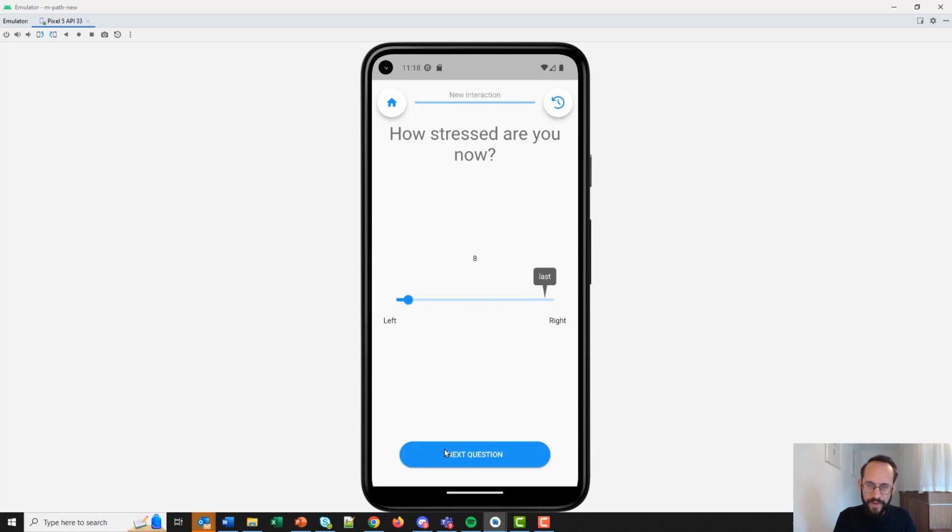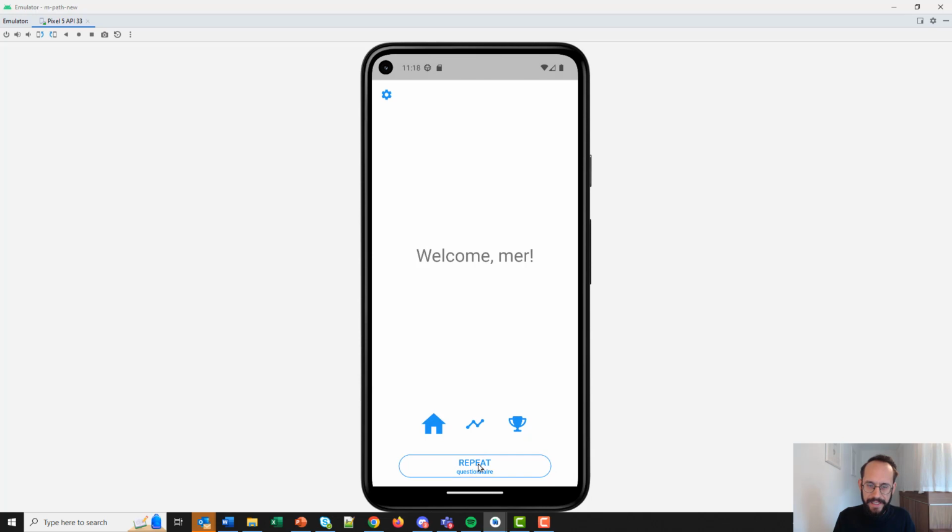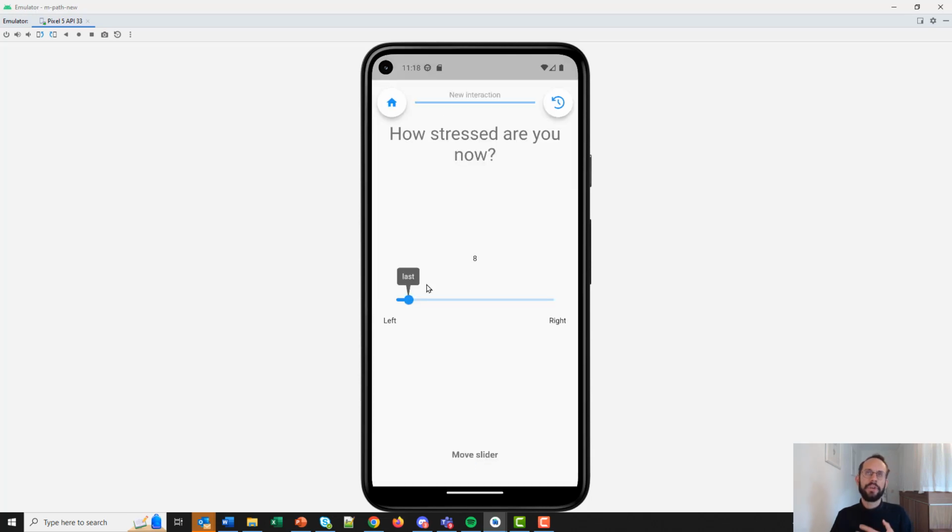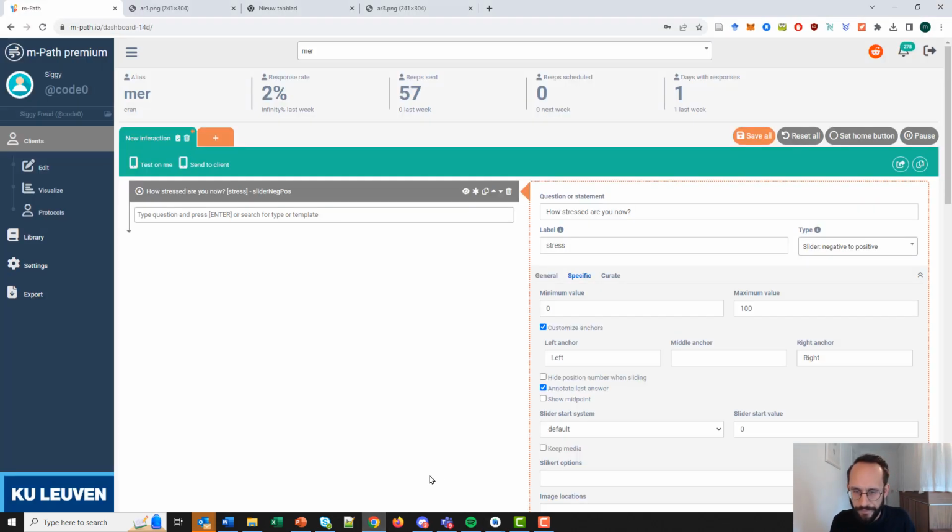Now I move it to 8, I fill it in again, and the next time I fill it in, it starts at 8. So now a participant can really fill in this questionnaire relative to him or herself. Using this, we can also show a midpoint, a little line in the middle to really show what's on the left and what's on the right.